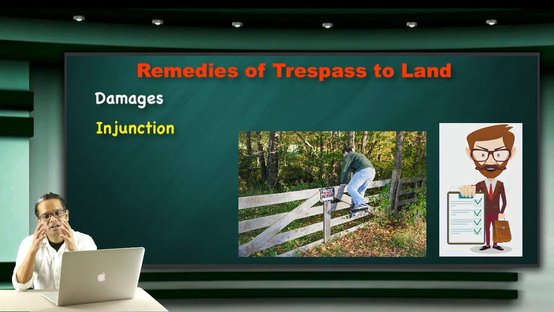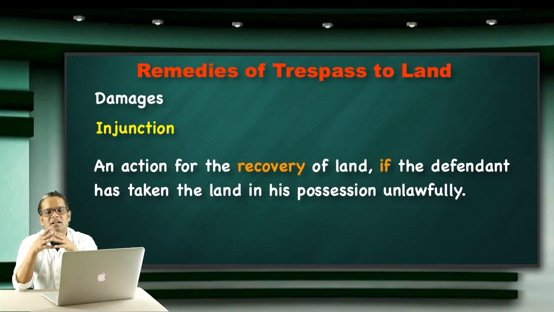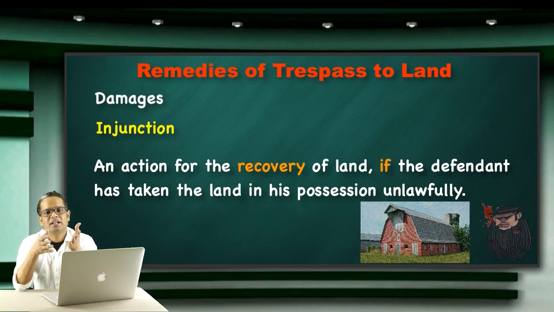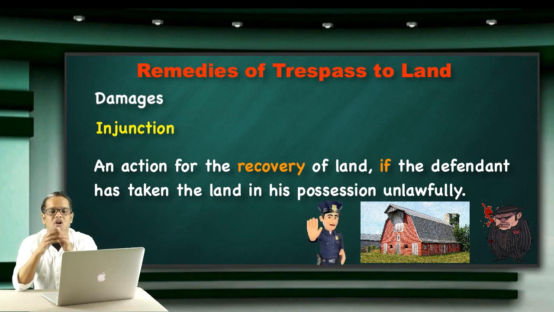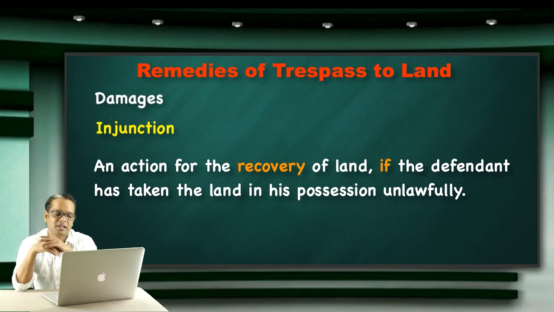And the third one is, in case someone has forcibly taken or occupied your property, action must be taken to recover that property from his possession. So in this case we have three remedies.